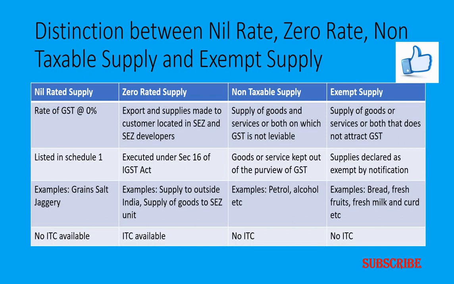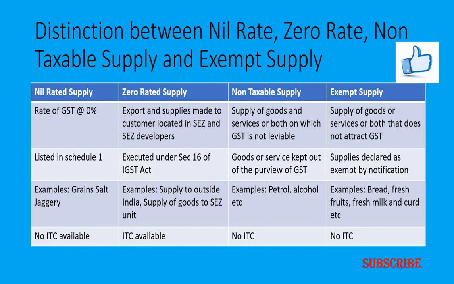Whereas the exempt supply means it is a supply of goods or services or both that does not attract any rate of GST. In case of nil rated supply of goods or services or both, they are listed in the Schedule 1 of the GST Act. Whereas the zero rate supplies are executed under Section 16 of the IGST Act or Section 6. Whereas in case of non-taxable supply, the goods or services are kept outside the purview of the GST. Right now they are kept outside the purview, but in the days to come they may be covered. Whereas the exempt supply means the supply is declared as exempted by notification. That means the central government announces certain goods or services as exempted.